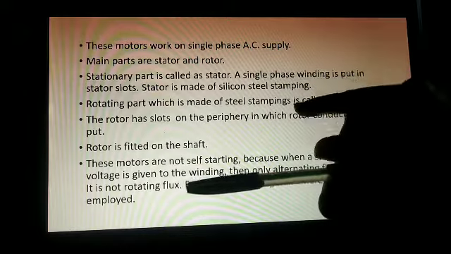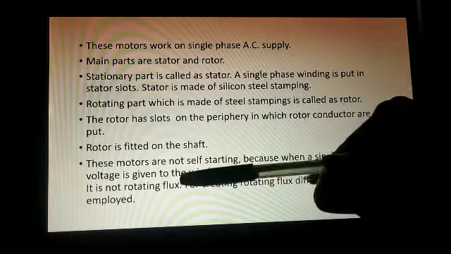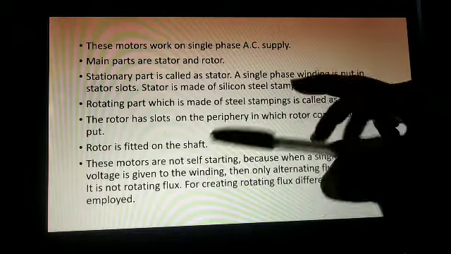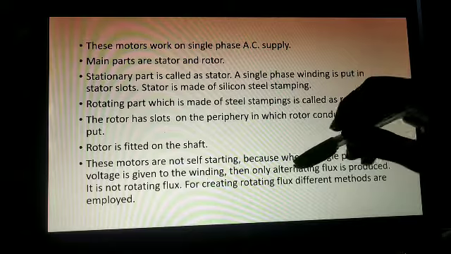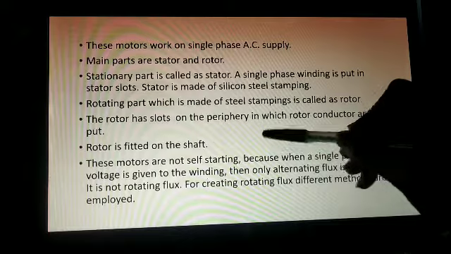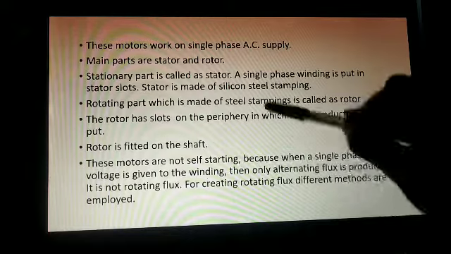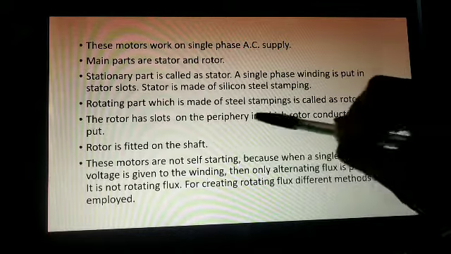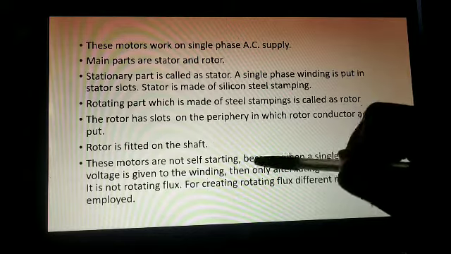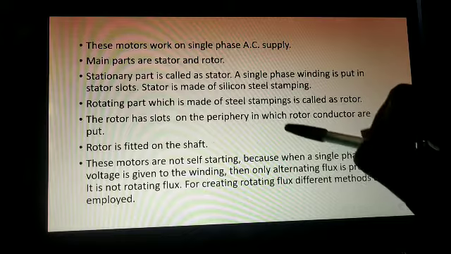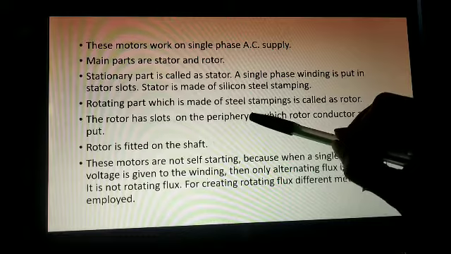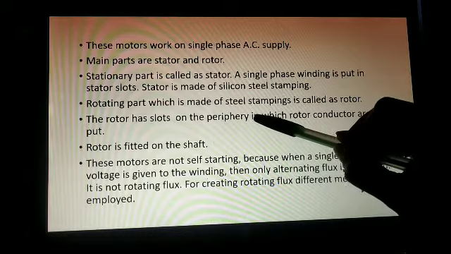What do we need to do? We need to get a rotating flux, right? Because of that rotating flux our rotor will rotate. But here in this single phase motor, what is happening? Alternating flux is produced. So our rotor will not move in a circular way, it will move back and forth in this direction. We need rotating flux, but it is alternating, so it will move in this direction, right? So for that what do we have to do? We have to produce rotating flux.